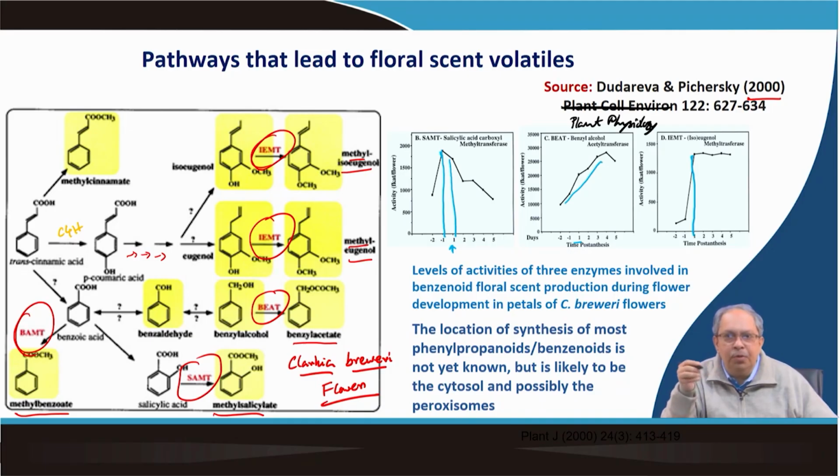At a certain point of time, just at the time of opening, there may be more methyl eugenol or isomethyl eugenol, and then that level is more or less maintained. But the SAMT, which was maximum just before the day of opening, declines with time.